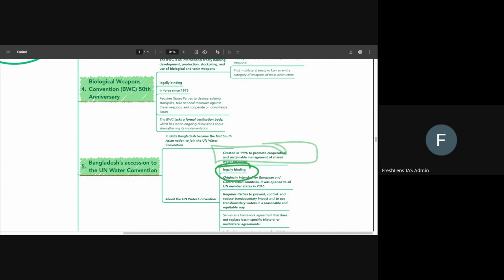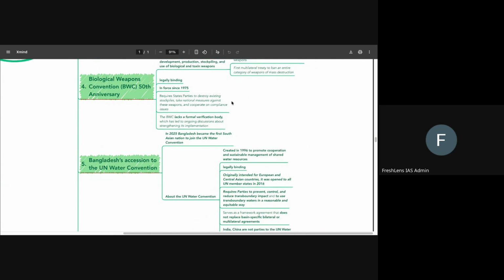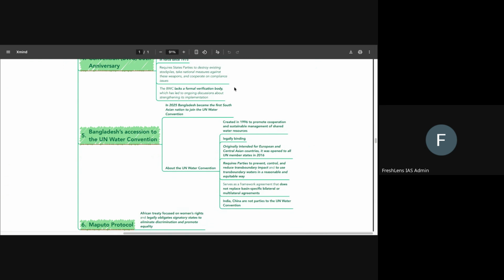It is a legally binding convention, and it was originally intended only for European and Central Asian countries, but later, in 2016, it was opened for signature as well as ratification by other UN member states. What actually happens when somebody signs the UN Water Convention is basically that they are trying to have a more sustainable and cooperative water sharing regime.